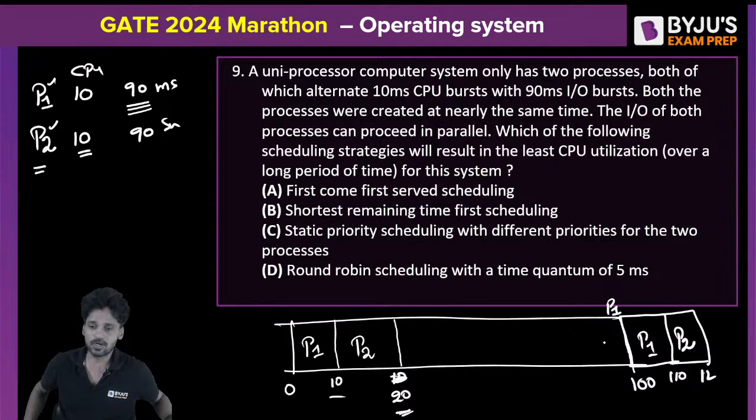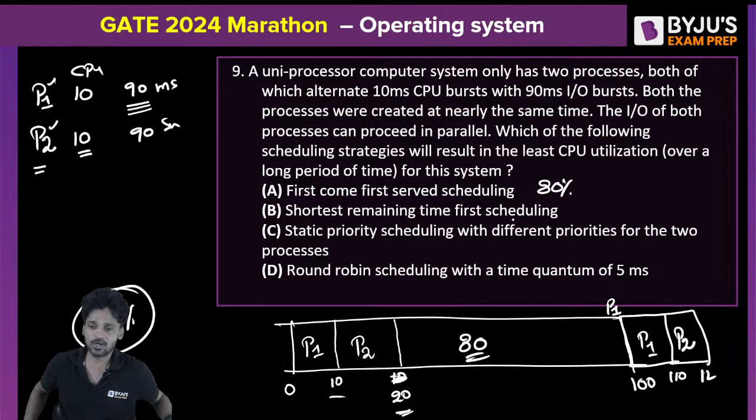So for what percentage of the time is the CPU idle? In between 20 to 100, total 80. So total CPU wastage is 80%. CPU time wastage is equal to 80% in this scenario. When it comes to first come first serve, the total wastage is 80%.